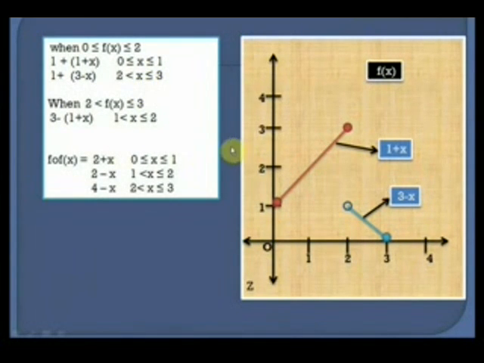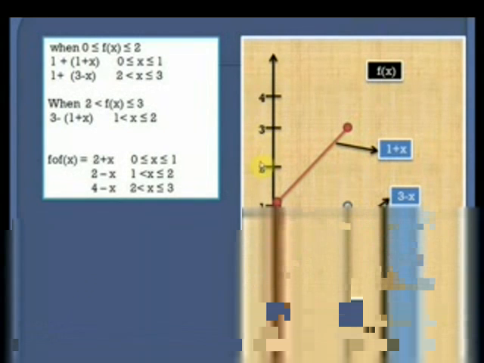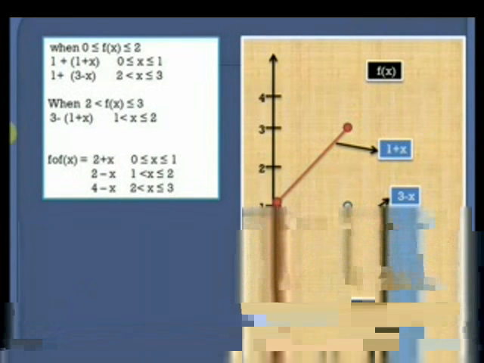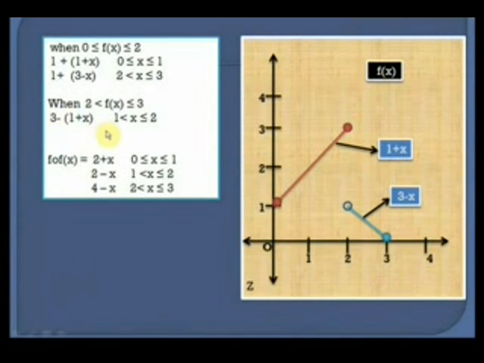And similarly for case 2, that is f(x) between 2 and 3. For this range we see that f(x) is equal to 1 plus x. Therefore we write it as 3 minus 1 plus x when x lies between 1 and 2. So when x lies between 1 and 2, we see that f(x) is between 2 and 3, and so we put the